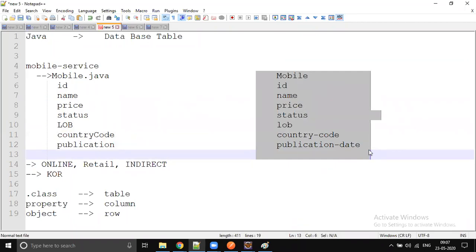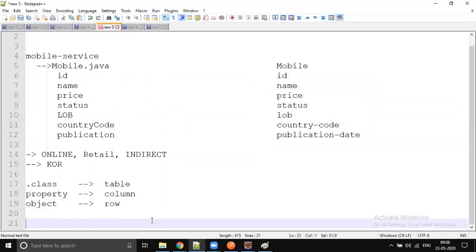The complete JPA is built on top of ORM only. So there is no ORM, there is no JPA, there is no Hibernate. That is the secret behind JPA, Hibernate, or iBATIS. This is the ORM design. And what is the difference between JPA and Hibernate?